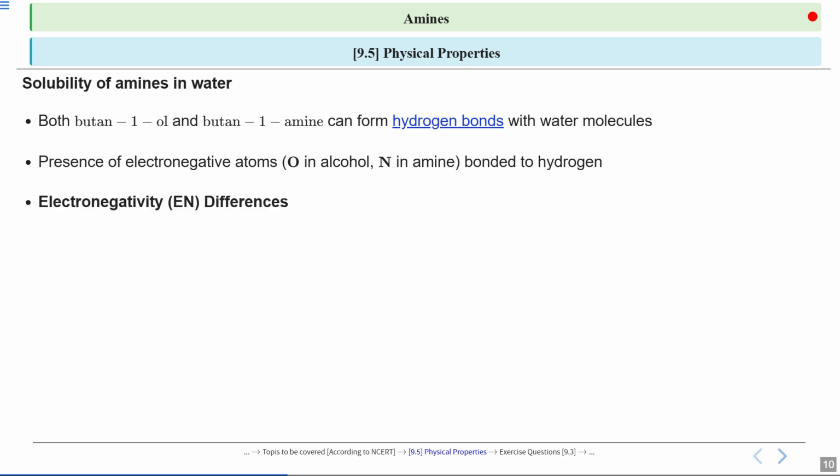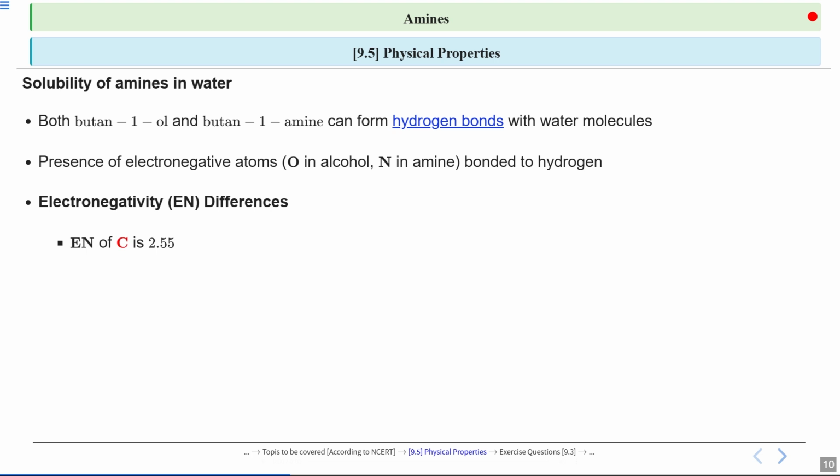Now, if we talk about electronegativity differences, abbreviated as EN, it tells us how much an atom wants to attract electrons. The bigger the difference in electronegativity between two atoms, the more polar the bond will be, which affects how well the molecule can interact with water.